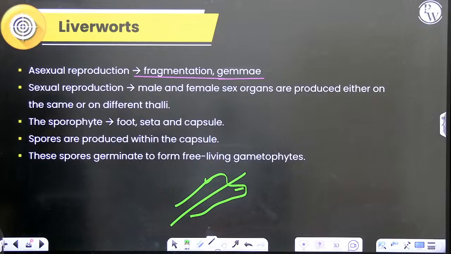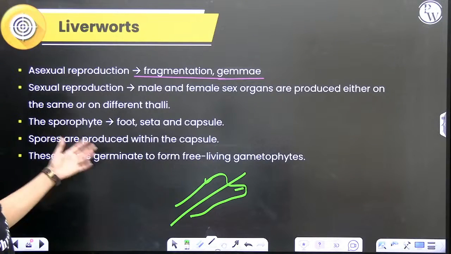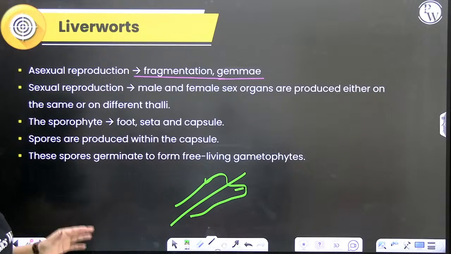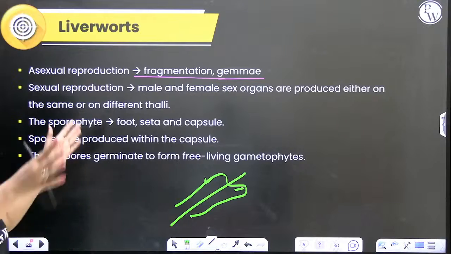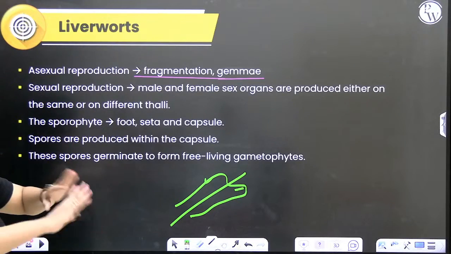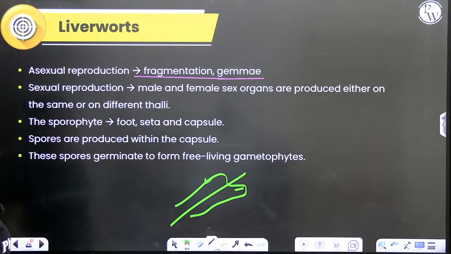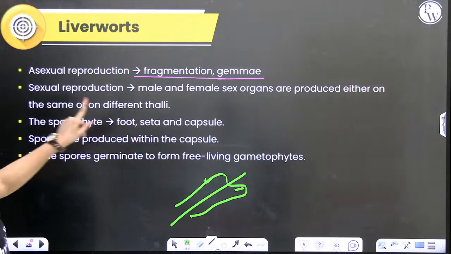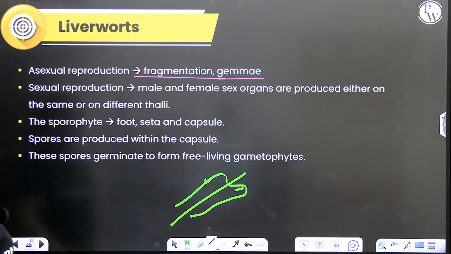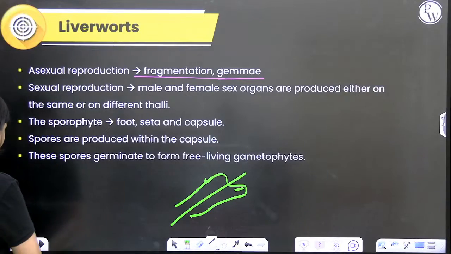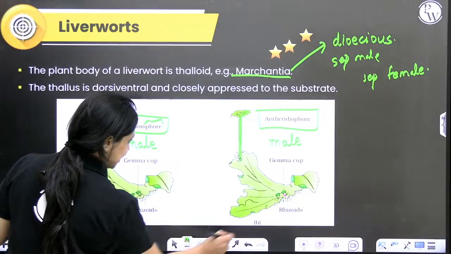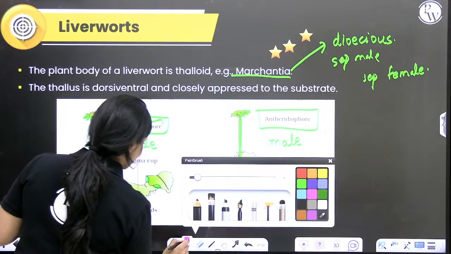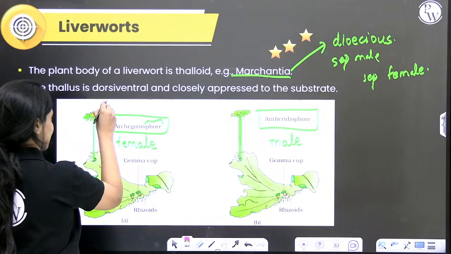How does sexual reproduction take place? We saw that male and female sex organs are produced either on the same plant or on different plants. Same plant, example Funaria, two different plants we just saw as Marchantia, right? So they can be produced either on the same or on different thalli. How is the sporophyte? The sporophyte will form here basically. Wherever there are archegonia, the sporophyte will form here in the archegonia.